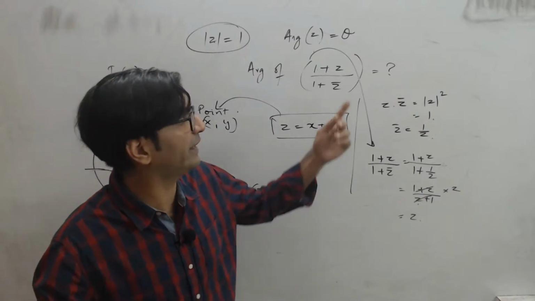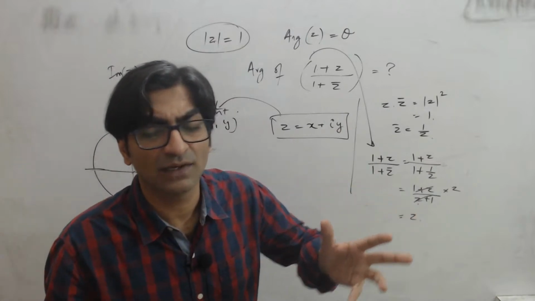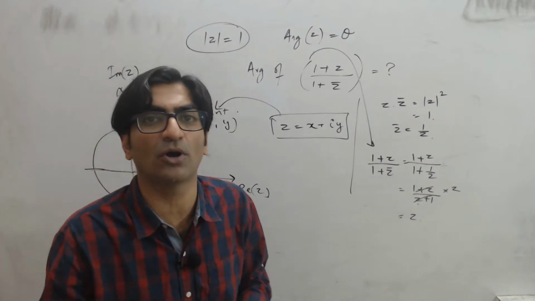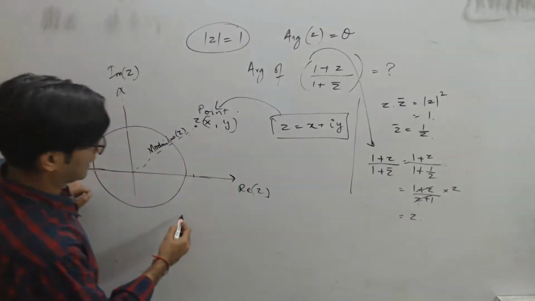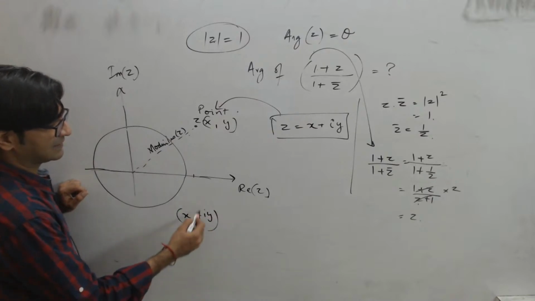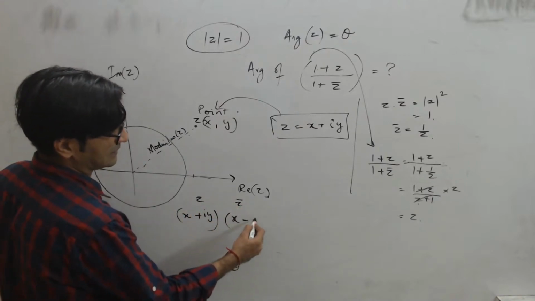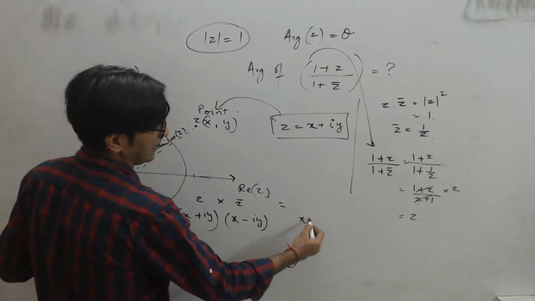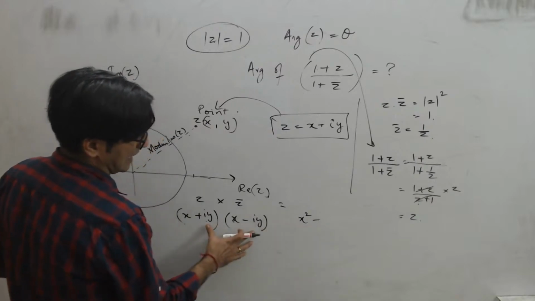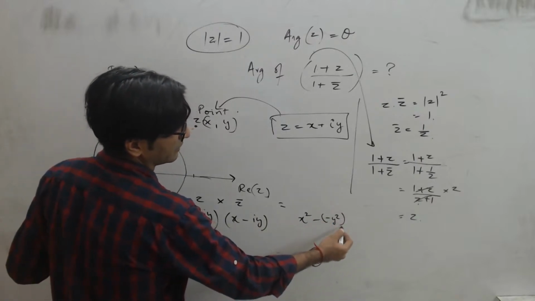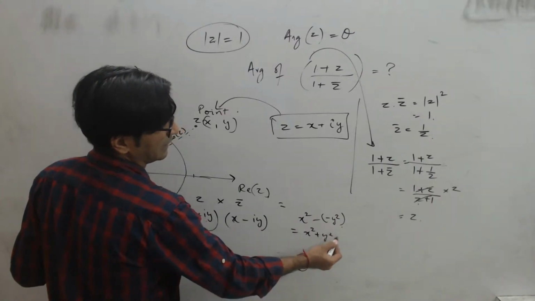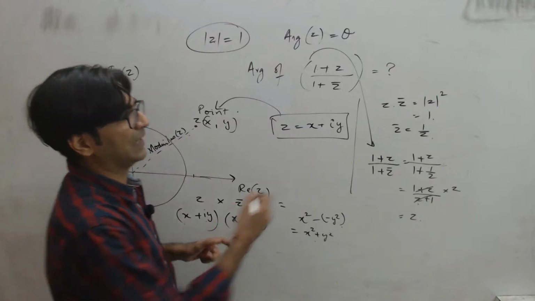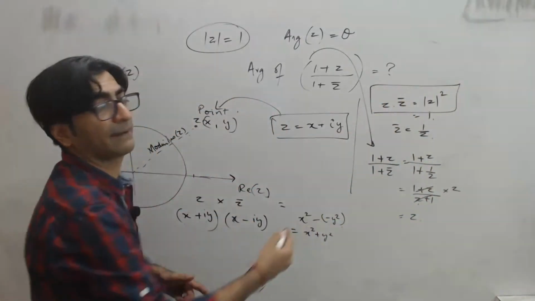You just need to rearrange this expression on the basis of z conjugate is equal to 1, right? Usually z conjugate will be mod z the square. Think about it. x plus iy, this is z, and z conjugate is x minus iy. So what happens to the product if you multiply? a plus b into a minus b is a square minus iy the whole square, so that will be minus y square. So you get x square plus y square, right? And which is indeed the square of the modulus. So the formula is z conjugate is equal to mod z square.